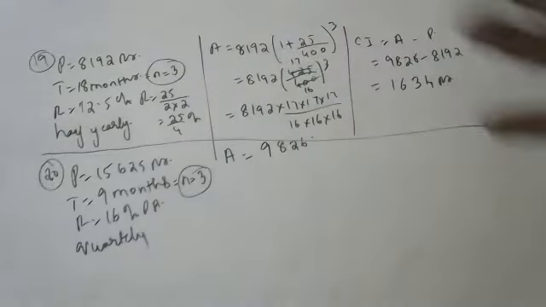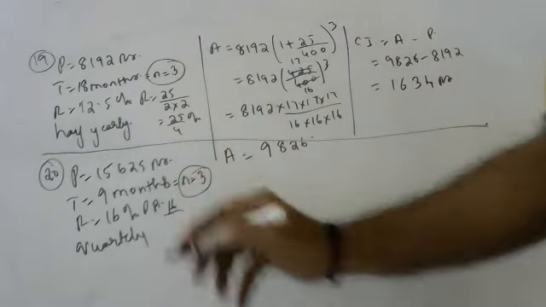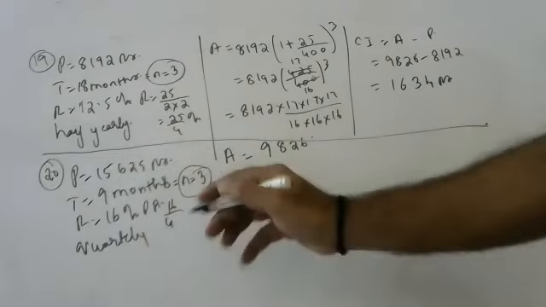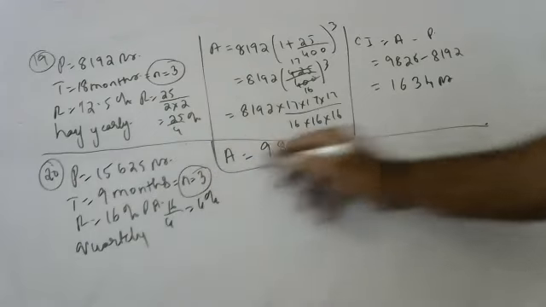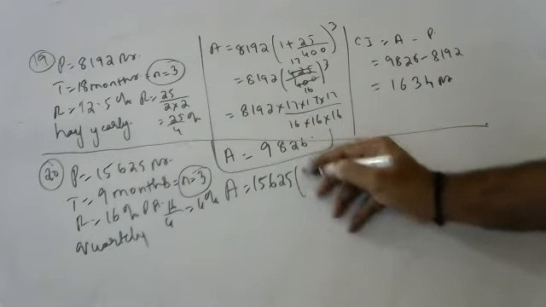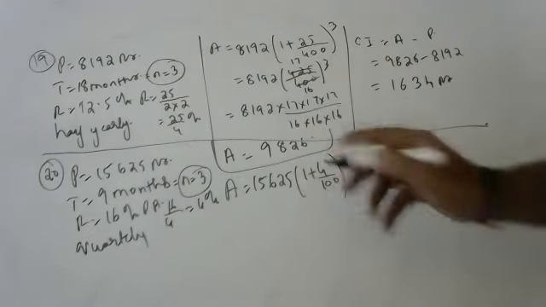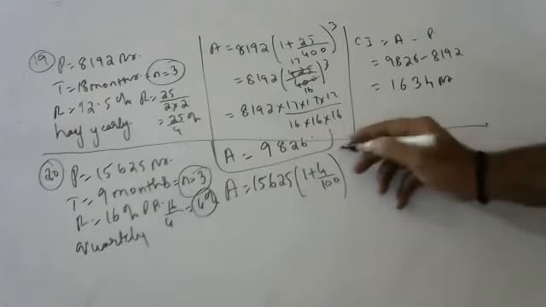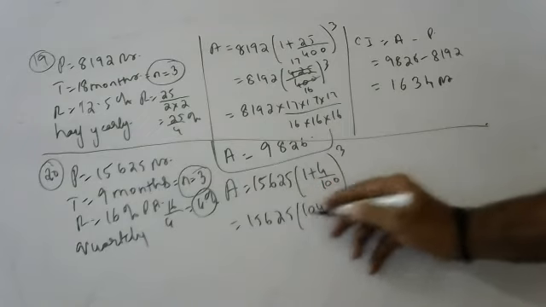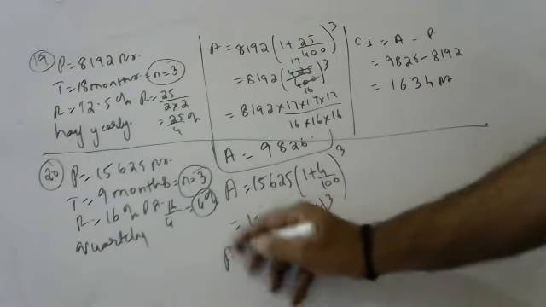In 1 year, 4 quarters. 9 months, 3 quarters. And 16 by 4, because in 1 year 4 quarters. 4%. Okay, now tell me how to find out. 15,625 into 1 plus 4 by 100 whole cube, that is 104 by 100 whole cube. Can anyone tell me what is the answer amount, children?